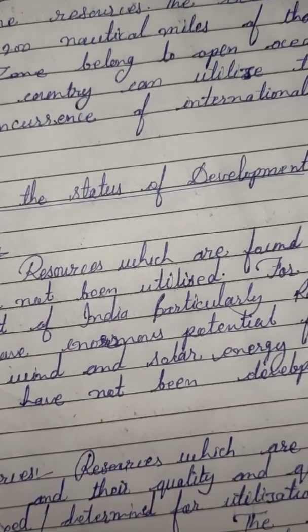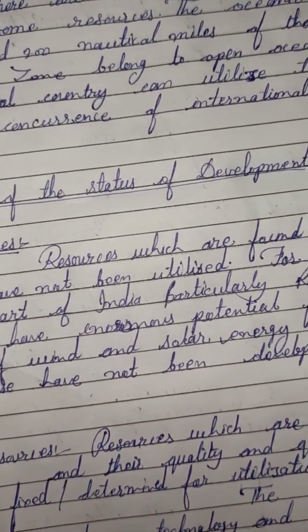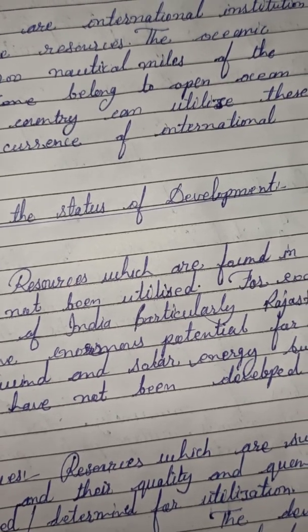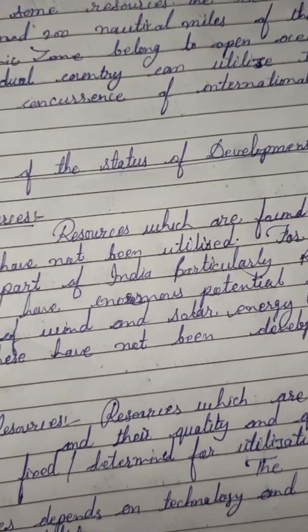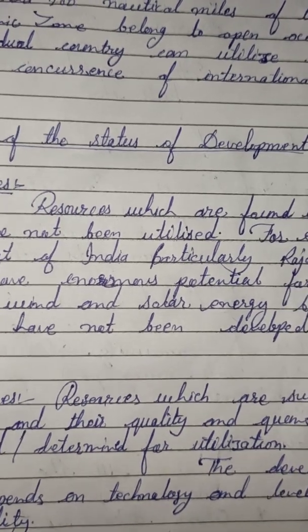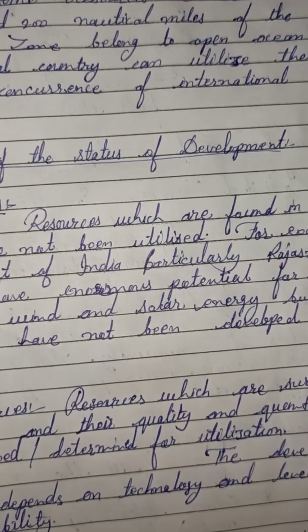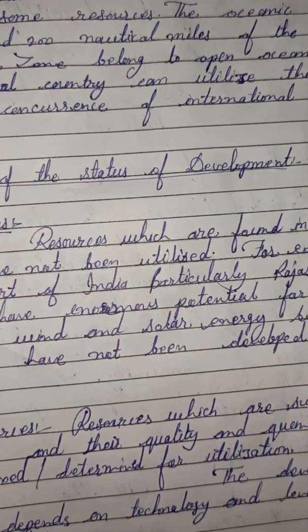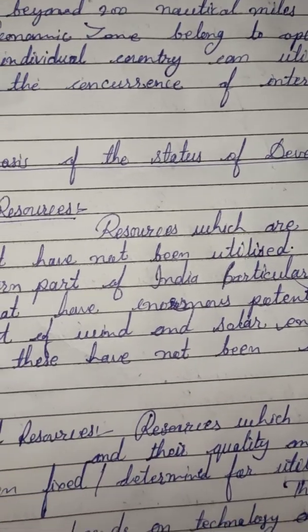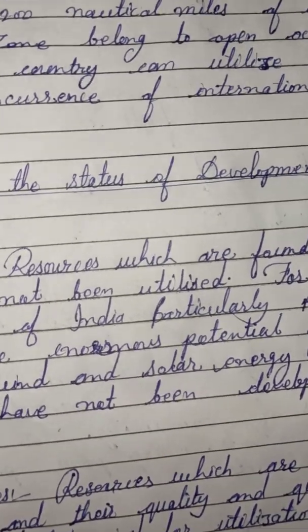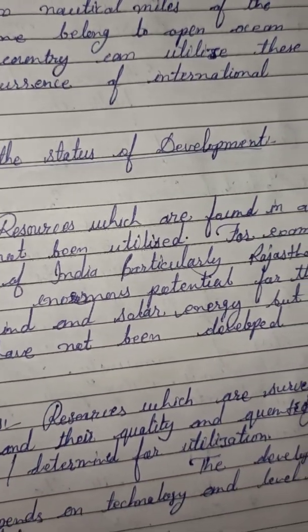No individual country can utilize these resources without the concurrence of the international institution. Means if a country wants to utilize these resources, it has to take permission and consult the international institution which regulates these resources, because it is not within the boundary of a country.